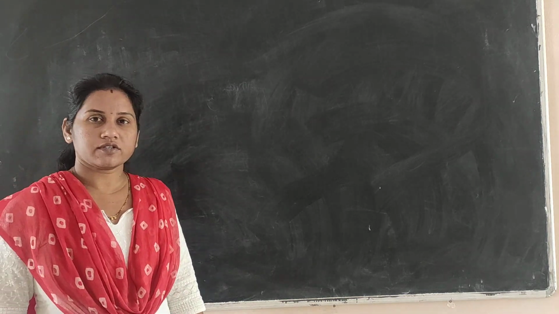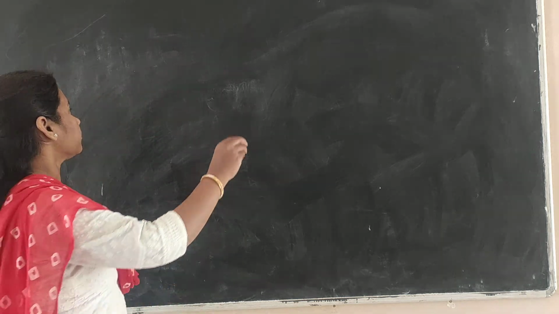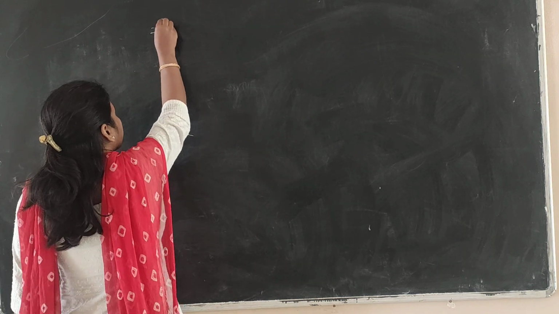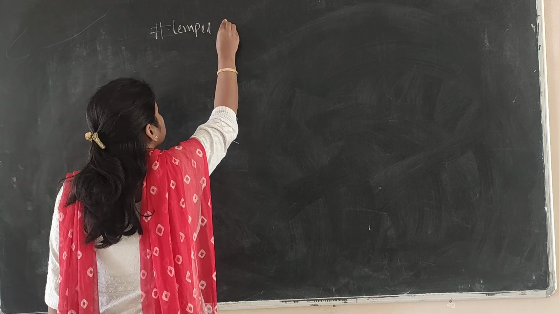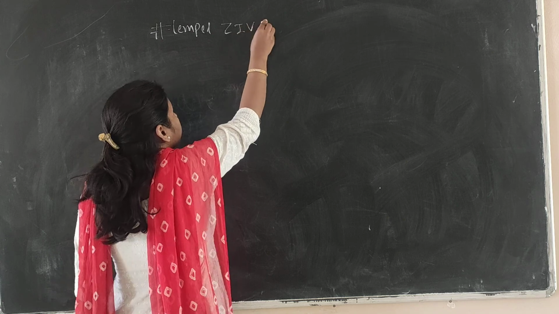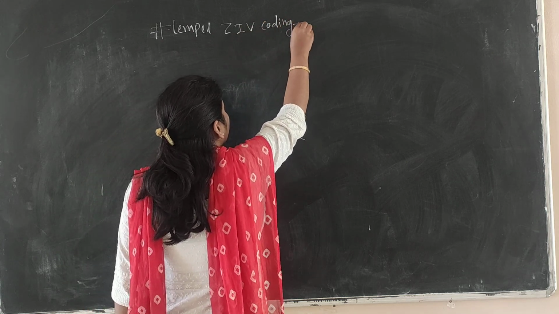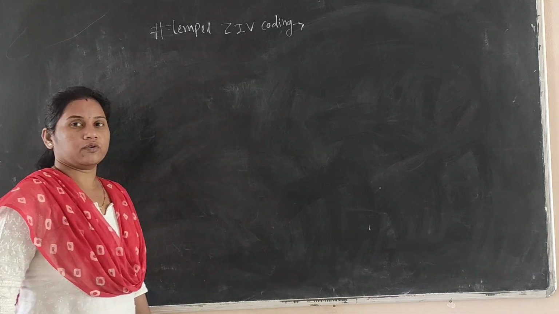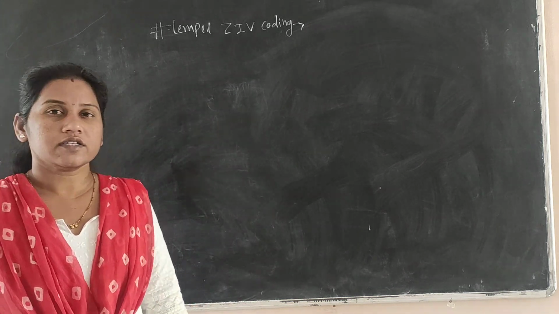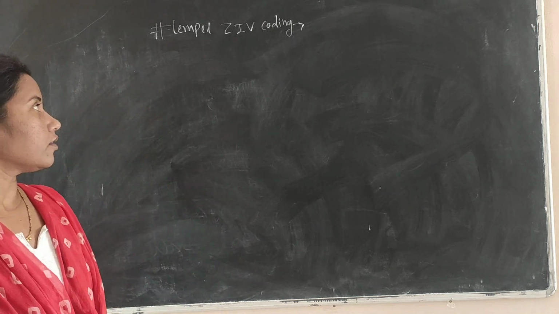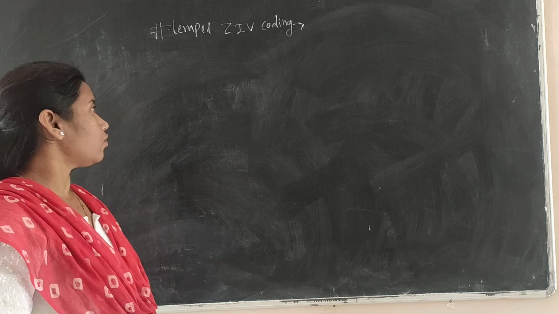Next topic from the information source and coding, that is Lempel-Ziv coding. This is the name of the inventors who invented this code. In the last lecture we discussed this topic, Lempel-Ziv coding. Today we will see one numerical on this Lempel-Ziv coding.